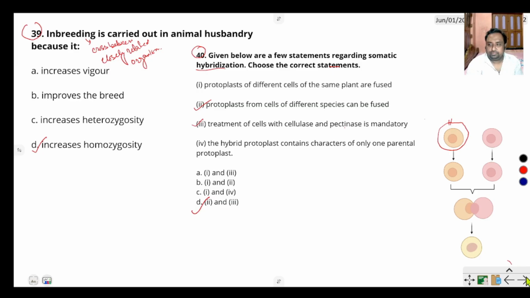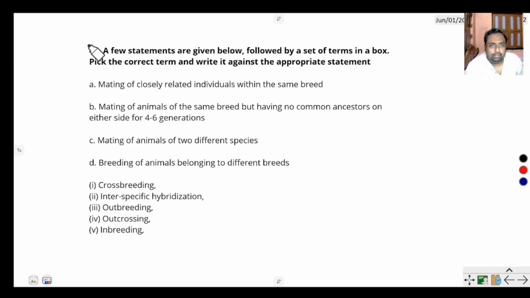The next and last question, 41, says, a few statements are given below followed by a set of terms in a box. Pick the correct terms and write them against the appropriate statement. Mating of closely related individuals within the same breed, that is inbreeding, that is 5.